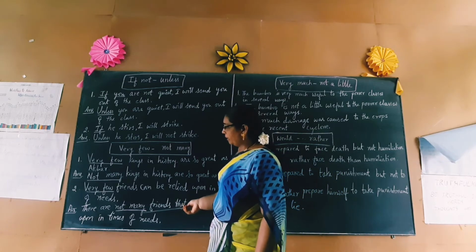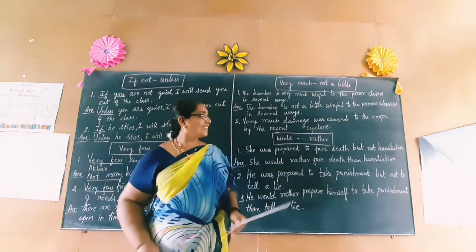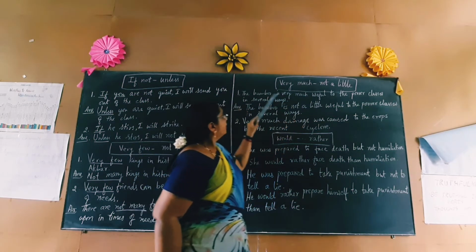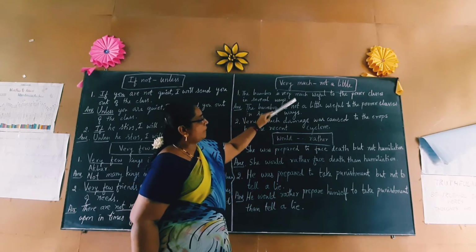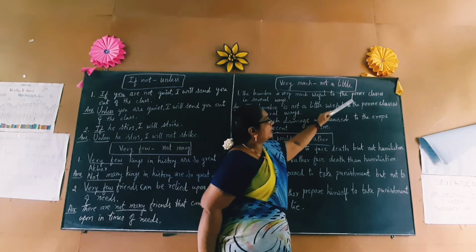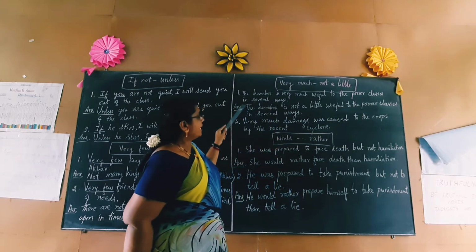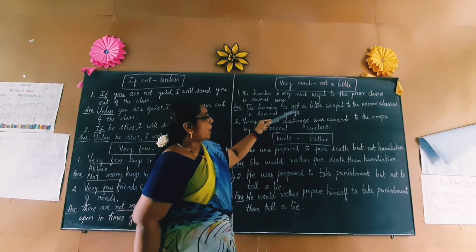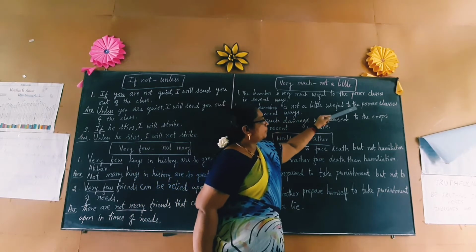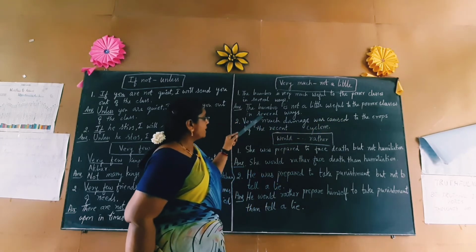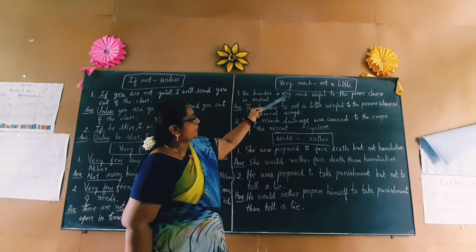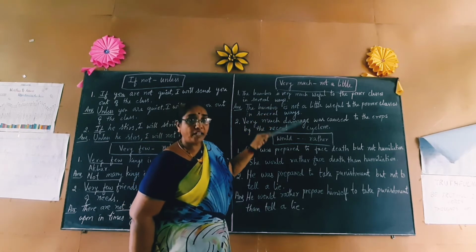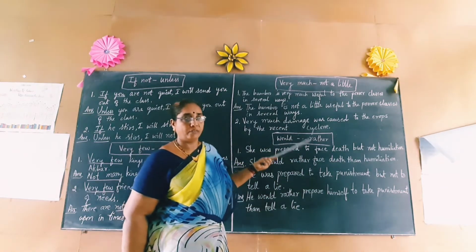Now we go to the next phrase: very much, not a little. The bamboo is very much useful to the poorer classes in several ways. The bamboo is not a little useful to the poorer classes in several ways. So very much gives the sense not a little. It's just not a little. A lot, it is helpful.